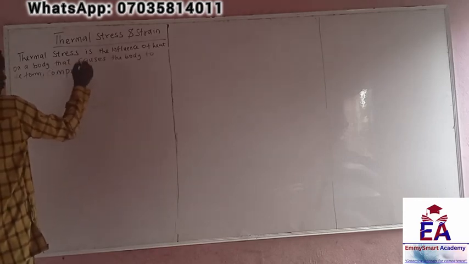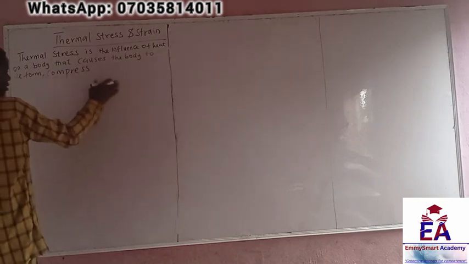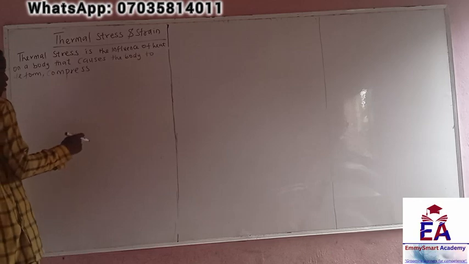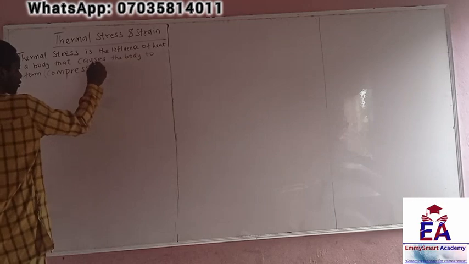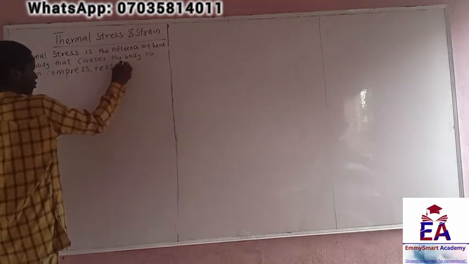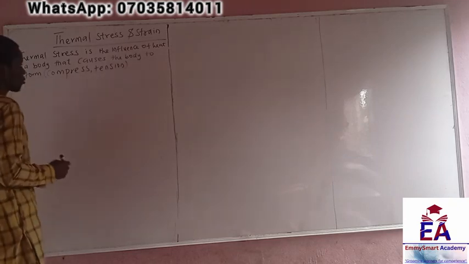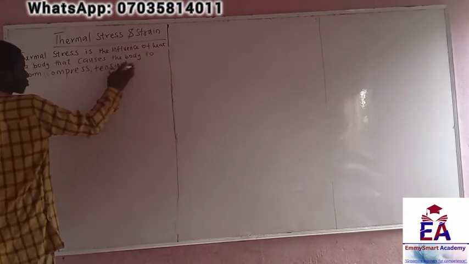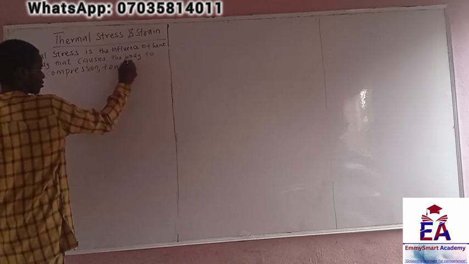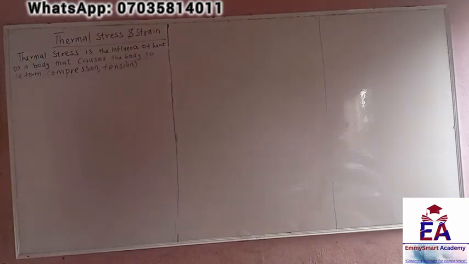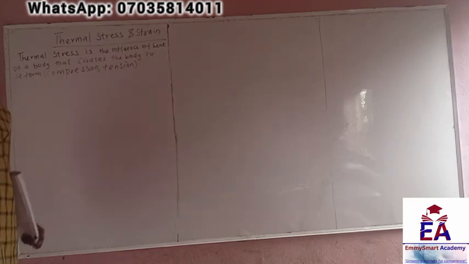Very good. So we talk about compression, right? When a load is applied on the body, it can cause deformation, and deformation can cause compression or tension. Remember I said compression is a push on the body, and tension is a pull on the body.